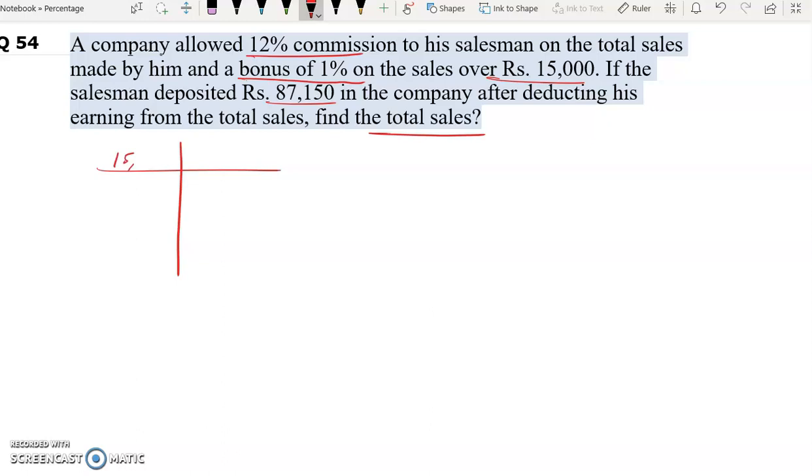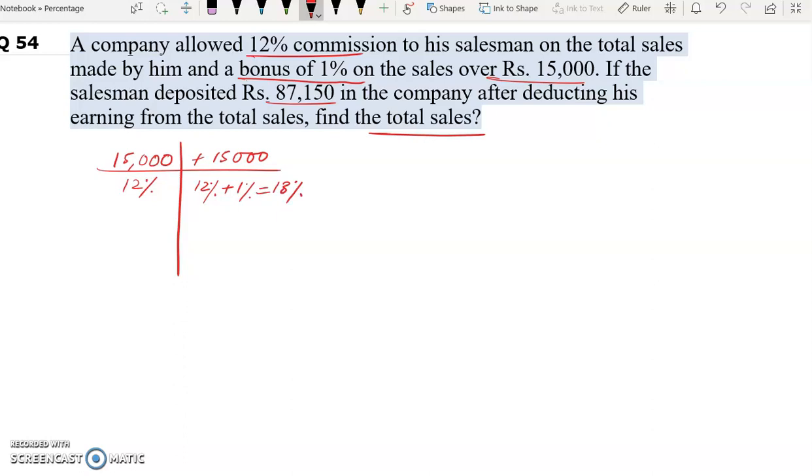So in this question, the company allows 12% commission to his salesman on the total sales. Now, the salesman receives 12% commission up to 15,000 sales, and over rupees 15,000 he receives 1% bonus. So that means 12% plus 1% bonus will be 13%.